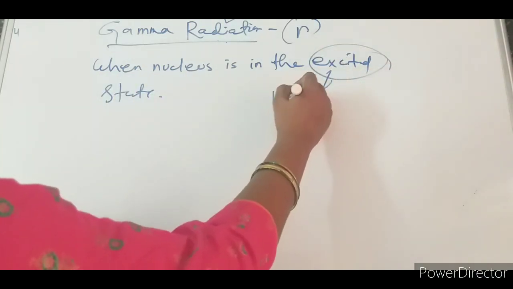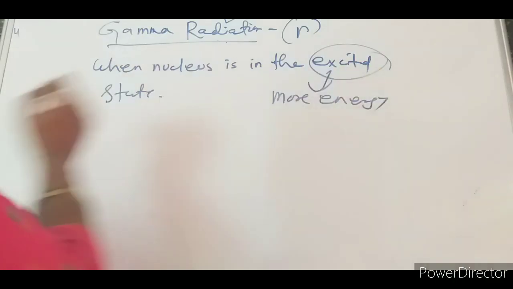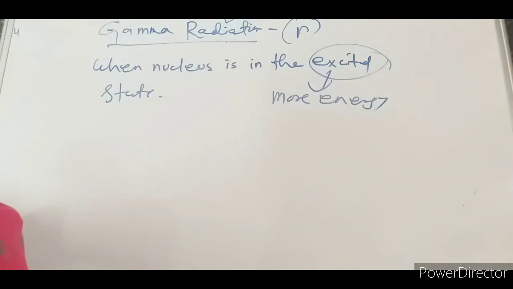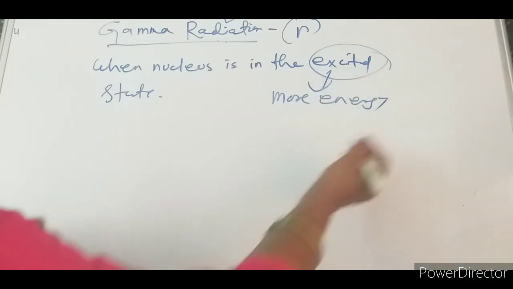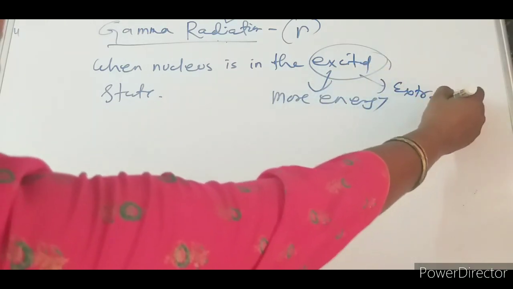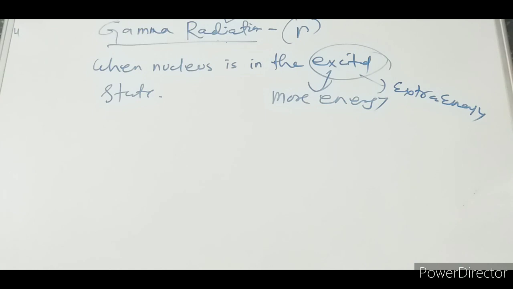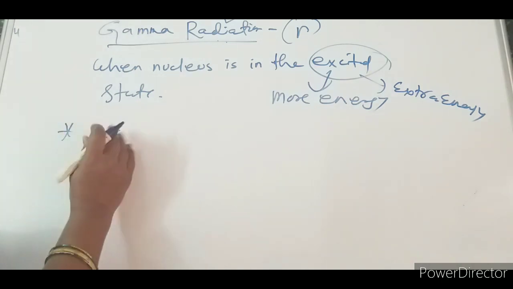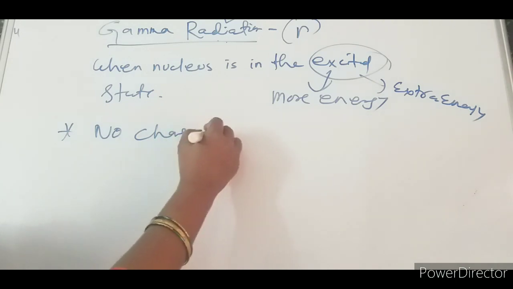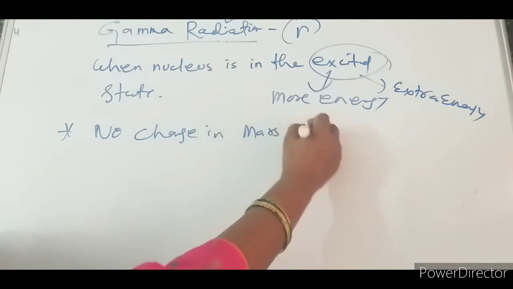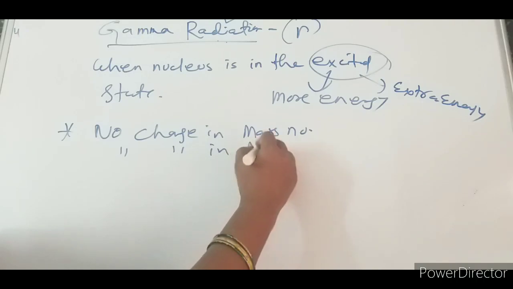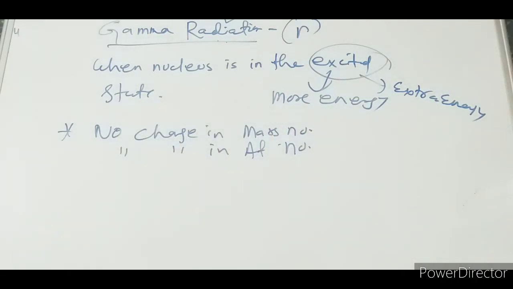It has more energy, or it has extra energy with it. Then only this emission takes place. So in this case, there is no change in mass number and no change in atomic number.